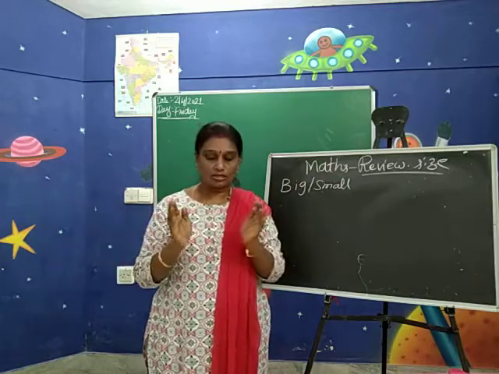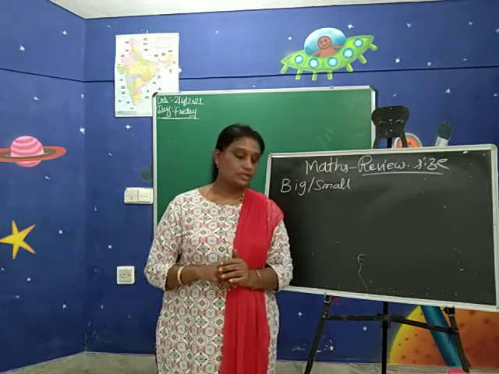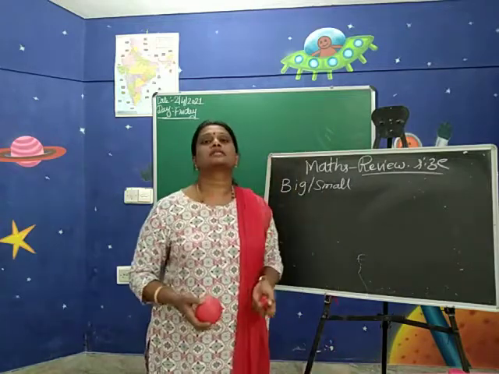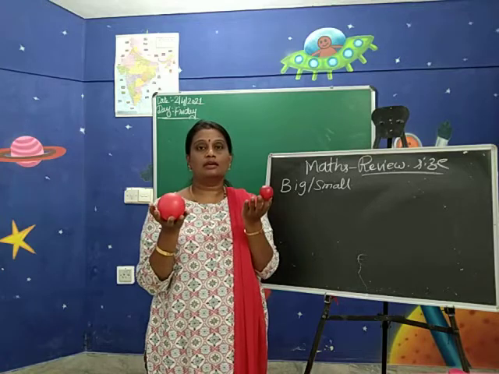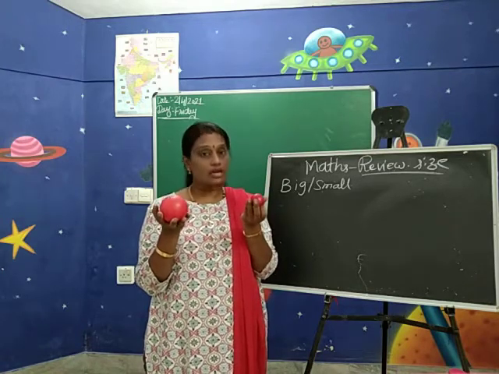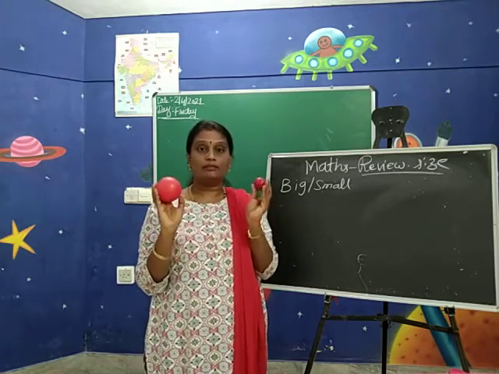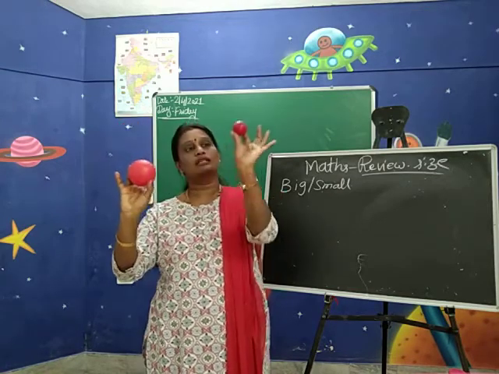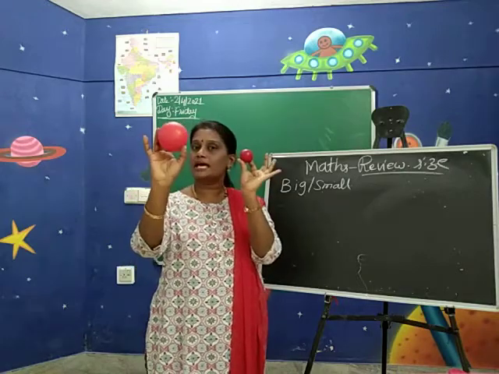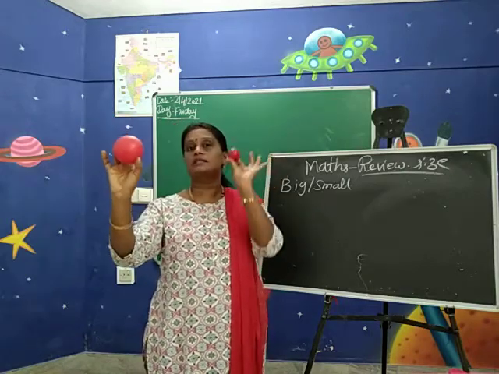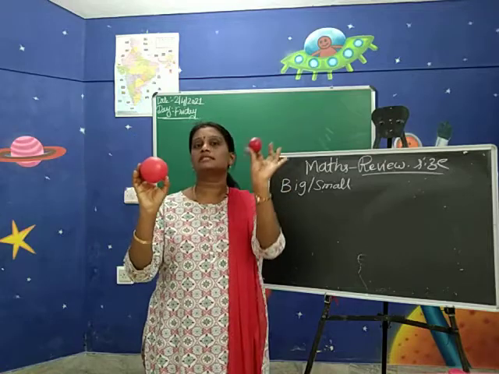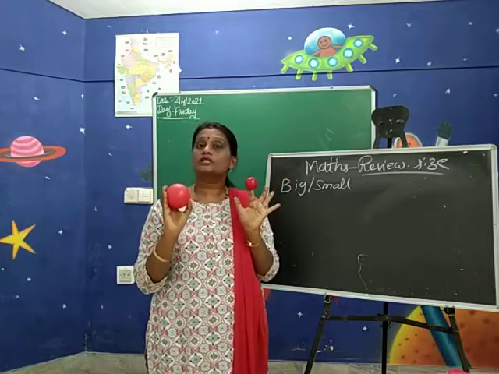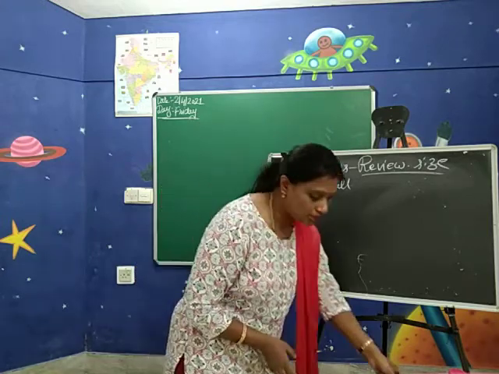Now I will show you a few objects which are big and small. So here I have two balls. Can you guess? I have two balls which are in different sizes. Can you tell me which are in two different sizes? One is big size and another one is small size. This is big, this is small. So I have shown you now. You also can find out the objects big and small in your house, children.